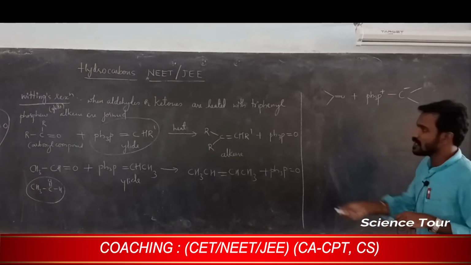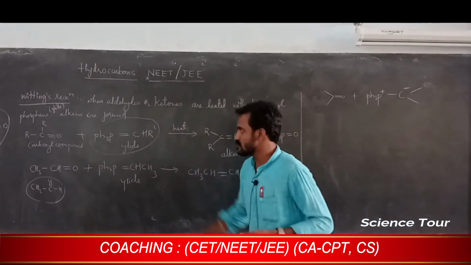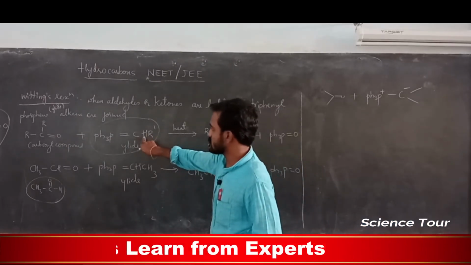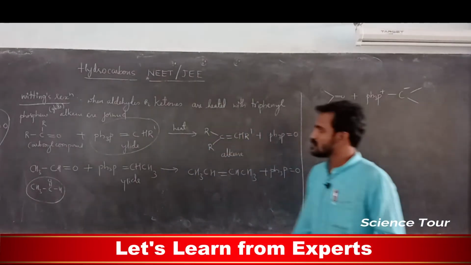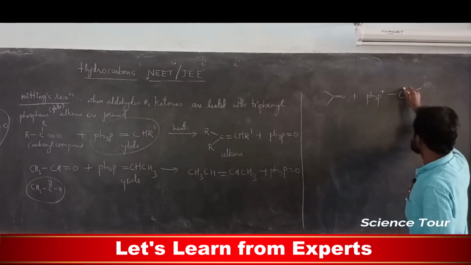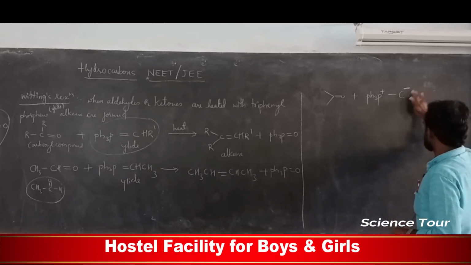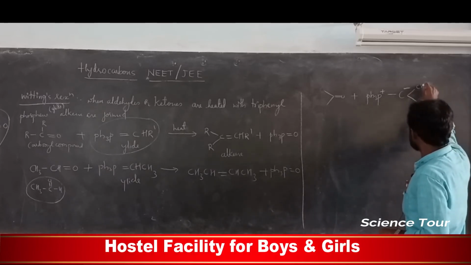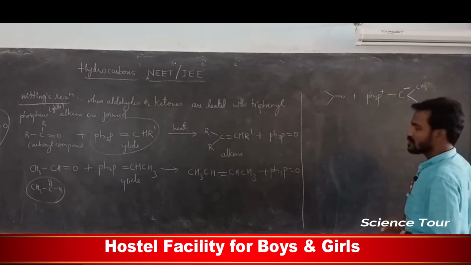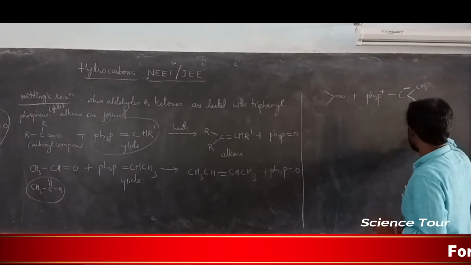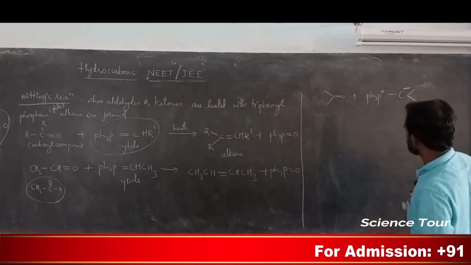This is actually the ylide ion, the same thing I wrote. Instead of this, you can write CH3, CH3. Understood? The same thing, but here the negative charge is there. Instead of the double bond, this double bond moves towards this carbon and this becomes minus. Here CH3 is there, here CH3 is there, but I am not interested in writing all the bonds, only the bond line structure.